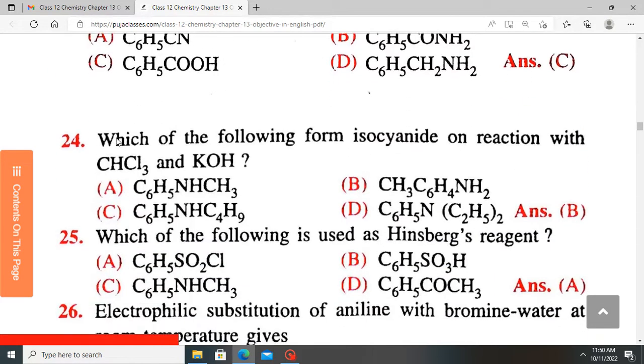Which of the following forms isocyanide on reaction with this and that? So isocyanides are produced when you treat primary amines with hot potassium hydroxide in chloroform. So which of these is a primary amine? We have it here. So the answer is B. So B produces isocyanide on reaction with chloroform and potassium hydroxide.